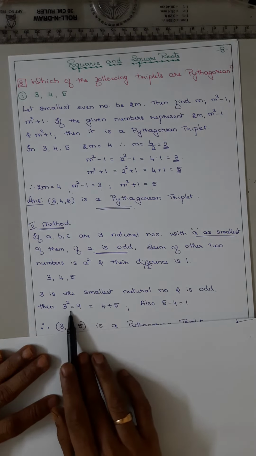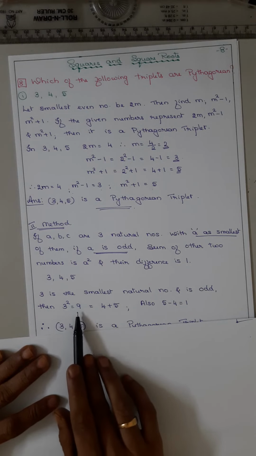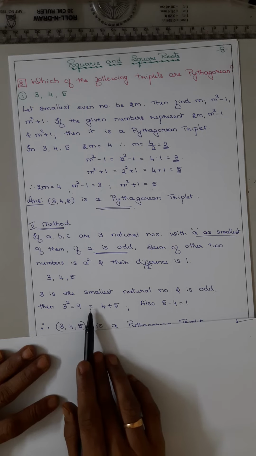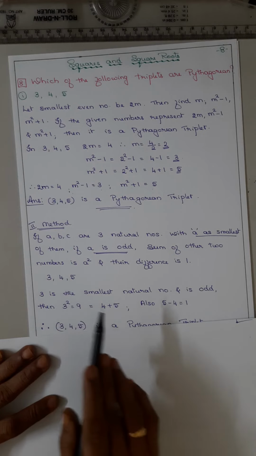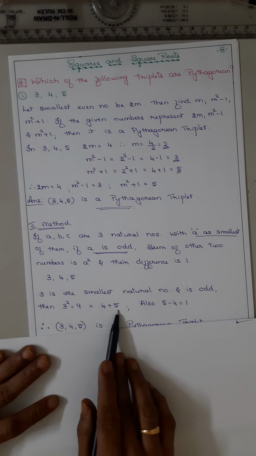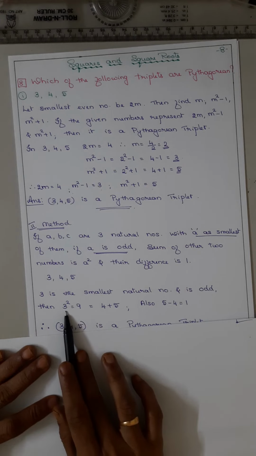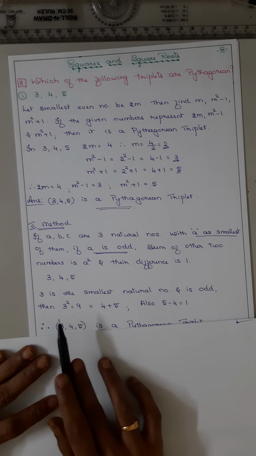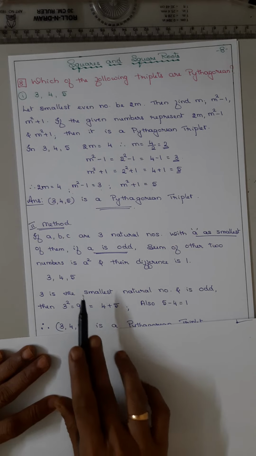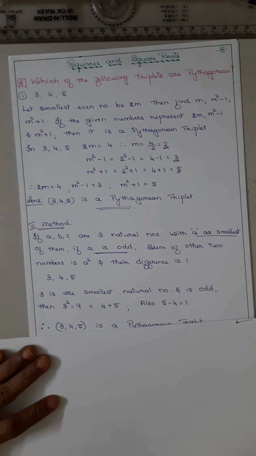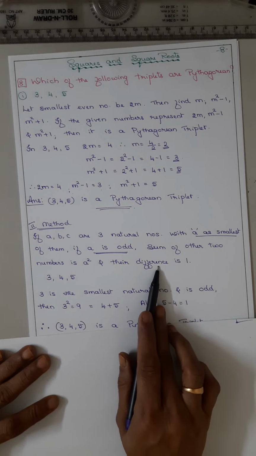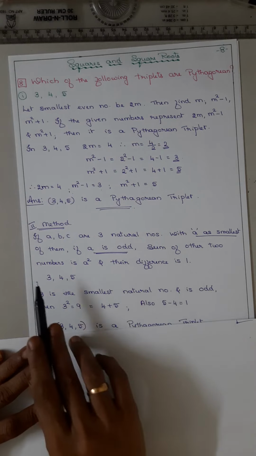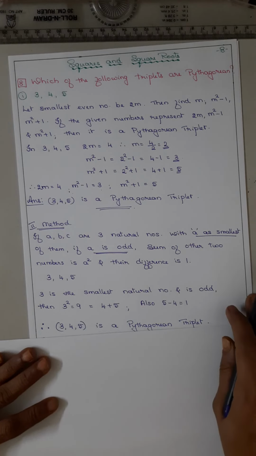So a square is how much? 3 squared. Find the square of the smallest odd number, that is 9, which means 4 plus 5. Yes, 4 plus 5, the other two numbers are 4 and 5. So the square of the smallest odd number is equal to the sum of the other two numbers, and also 5 minus 4 is 1. They have told us their difference is 1.